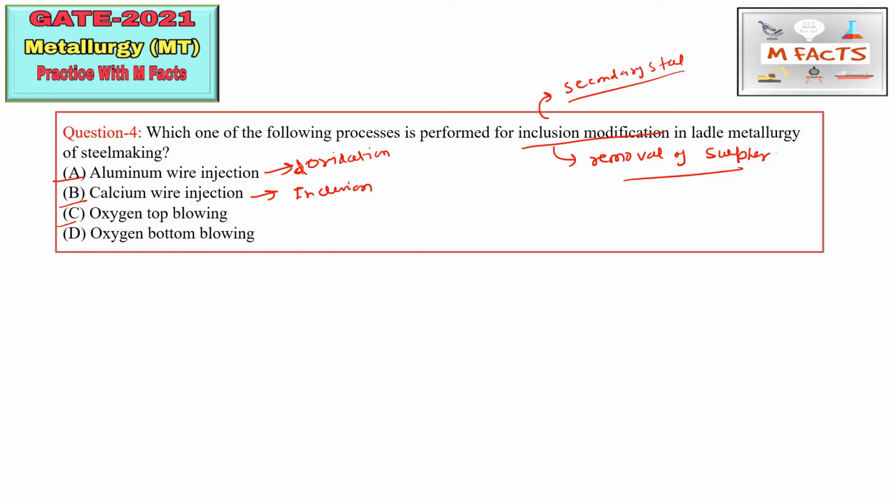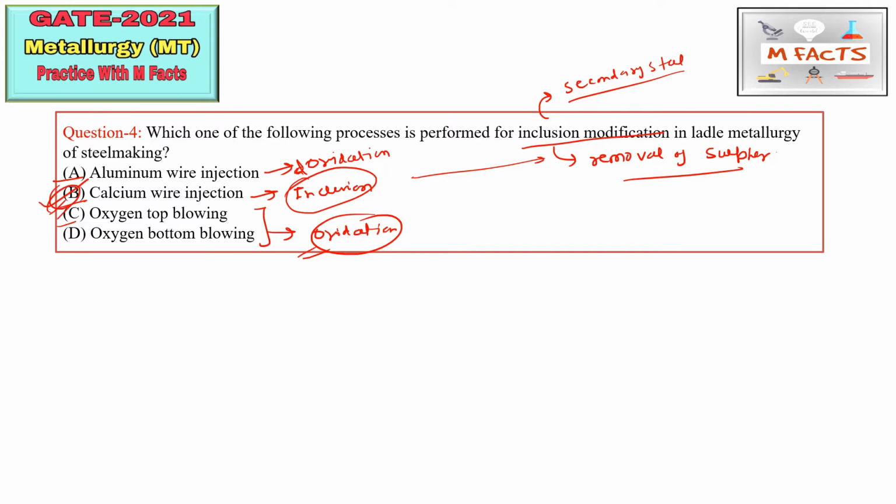Calcium wire injection. So by calcium wire injection we can do the inclusion modification, and also we can remove the sulfur content in steel. Oxygen top blowing and oxygen bottom blowing is basically a type of blowing of oxygen in furnaces. So there is no meaning of these options, so the B part is correct for this question.